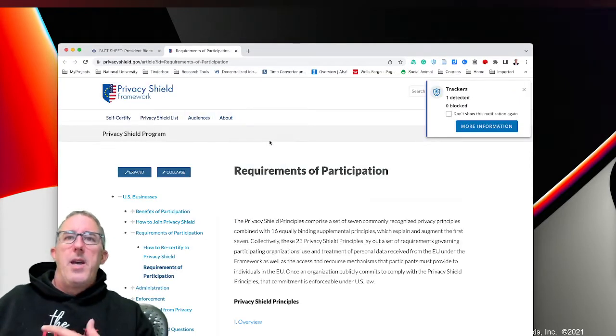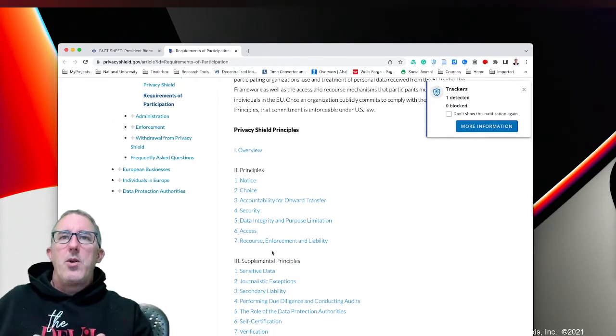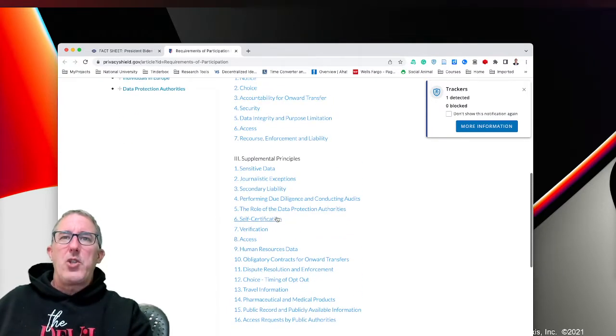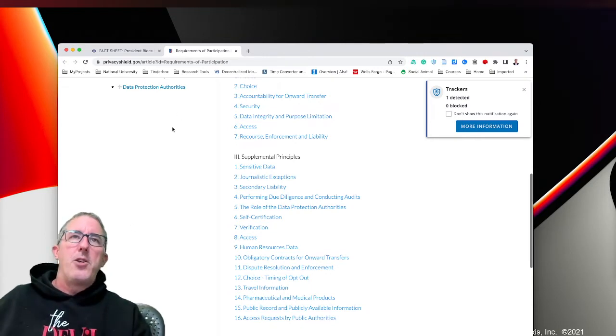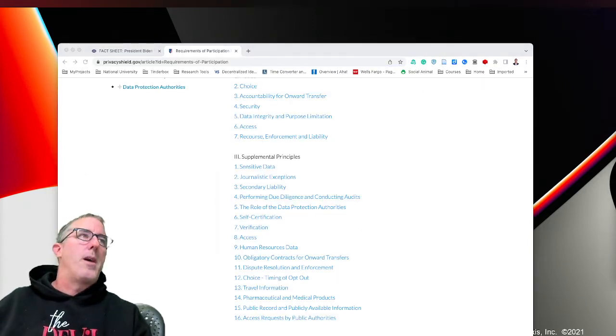And the Privacy Shield had a number of really important elements to it, particularly principles about how we manage personal data and identity, as well as something that I wasn't really too attuned with prior to this morning, which is this idea of supplemental principles. And so, as part of my research, what I wanted to do was pull out these supplemental principles and put them into a series of lists and notes that I could effectively leverage within my Tinderbox research. So let me go ahead and create a new Tinderbox file, and I'll show you how that will work.